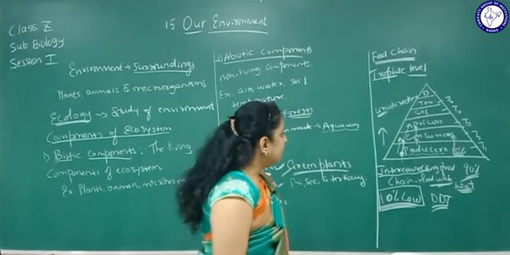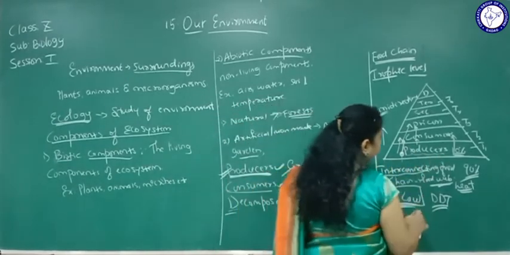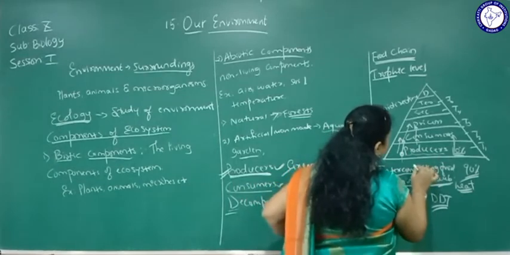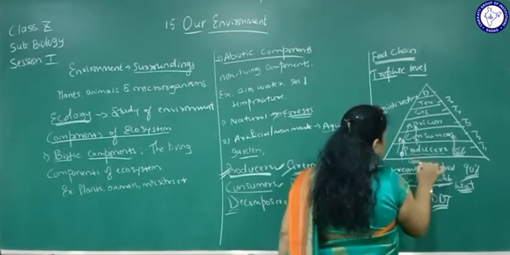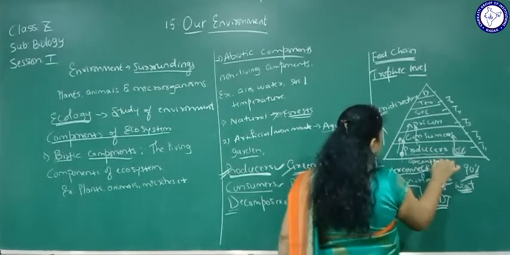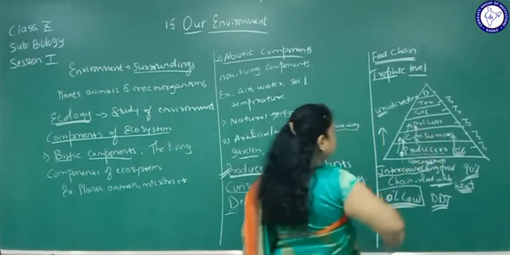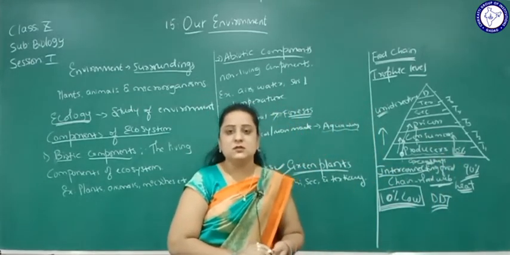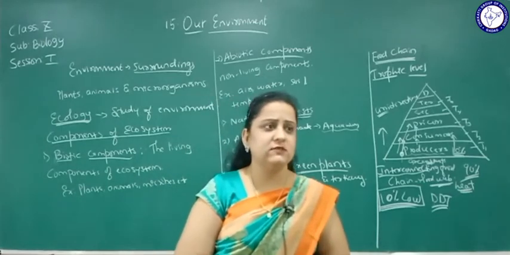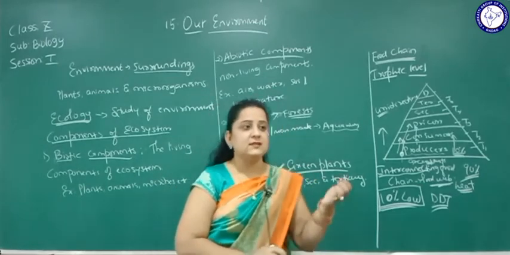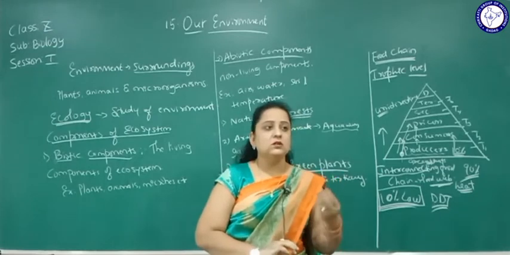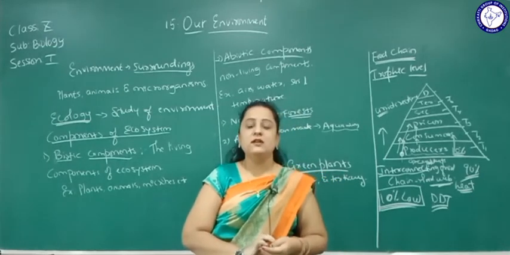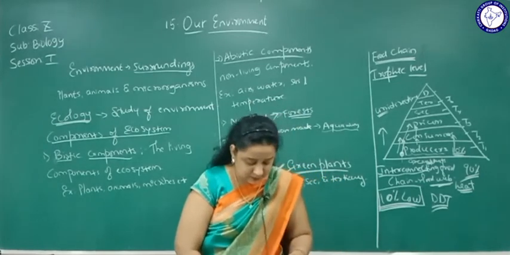Once again, energy is neither created nor destroyed. Producers are the green plants here. Green plants are the producers. We are also going to study some environmental issues in this chapter. People know the environment is very, very essential. We require plants, animals, air, water, both abiotic and biotic components, for our survival. But we are not keeping our environment clean.